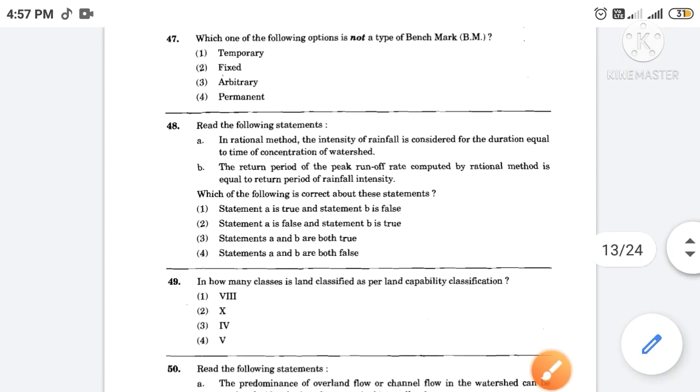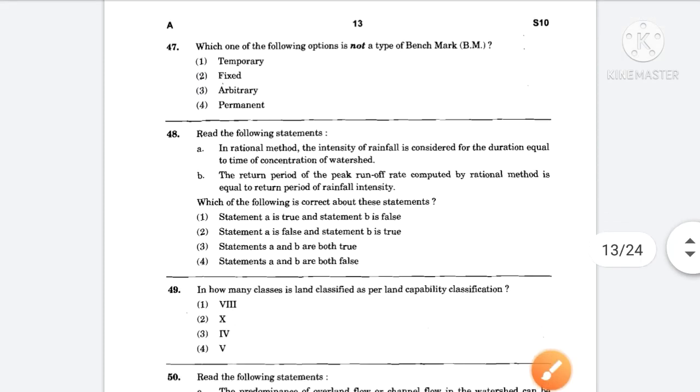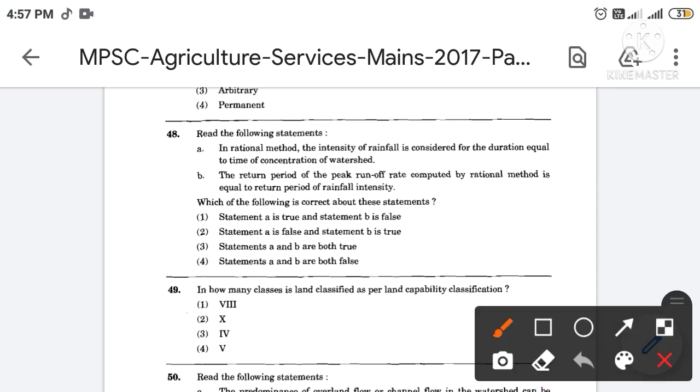Then next, read the following statements. In rational method, the intensity of rainfall is considered for the duration equal to the time of concentration of watershed. Second, the return period of the peak runoff rate computed by rational method is equal to return period of rainfall intensity. The correct answer is option number 3. So the statements A and B are both true.